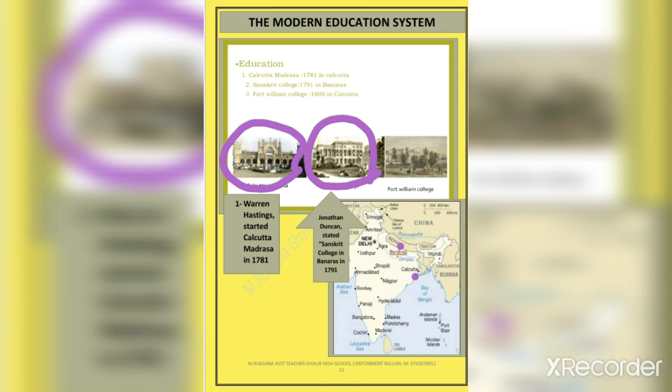But it was Charles Grant who pressed for the universalization of British education in India. The expansion of British education in India received special support after the appointment of Lord William Bentinck in 1828 as the Governor General of India.